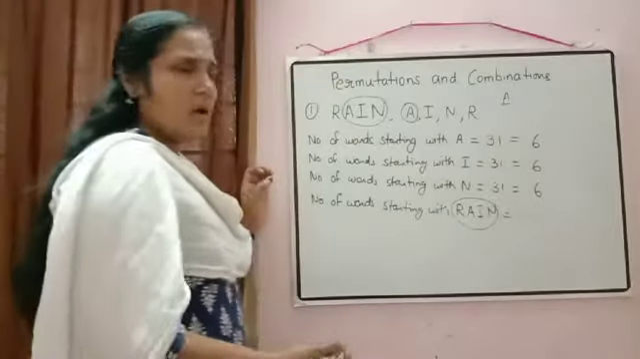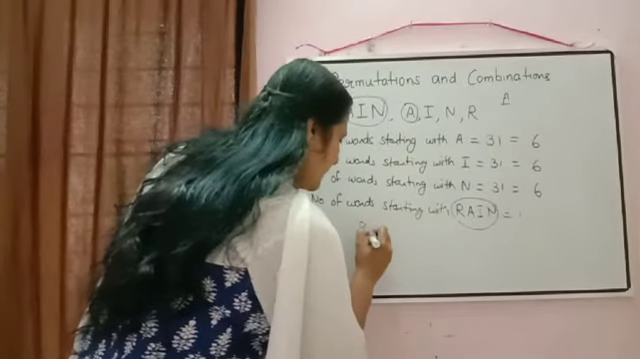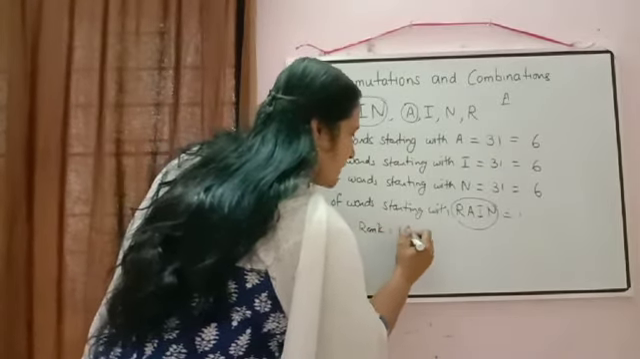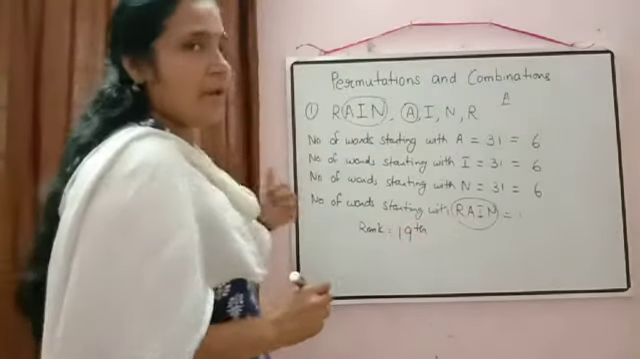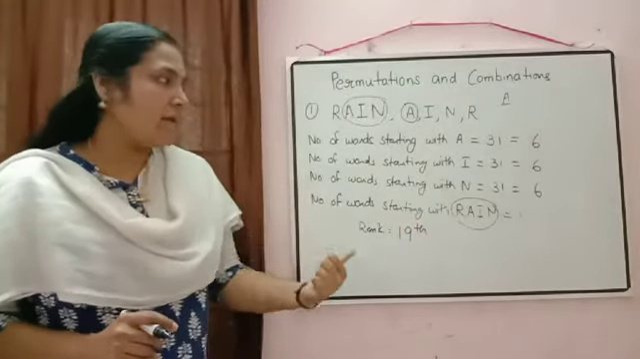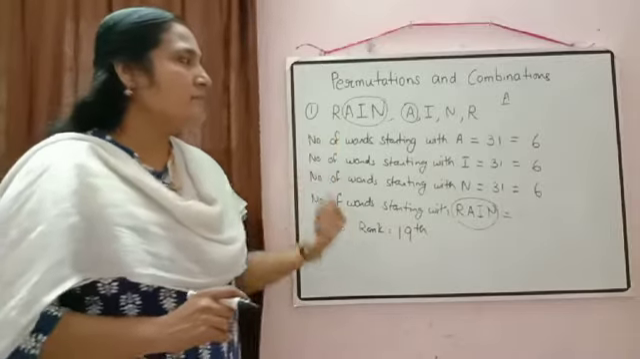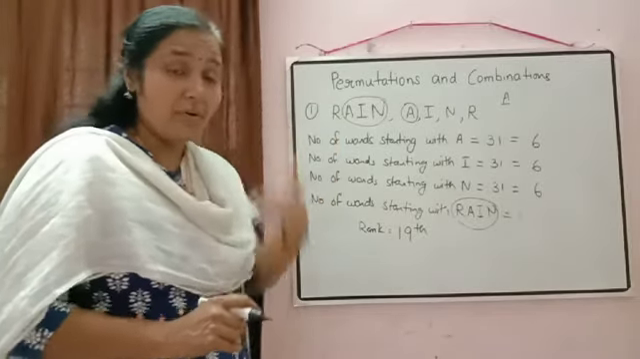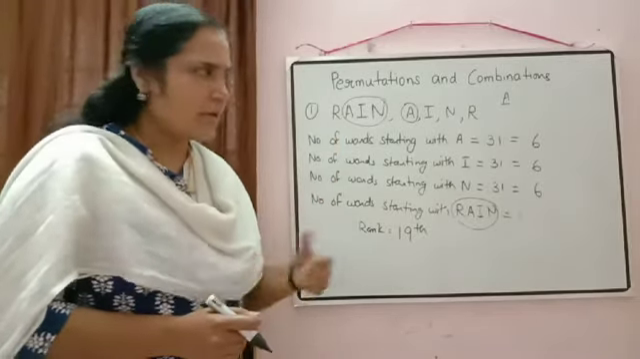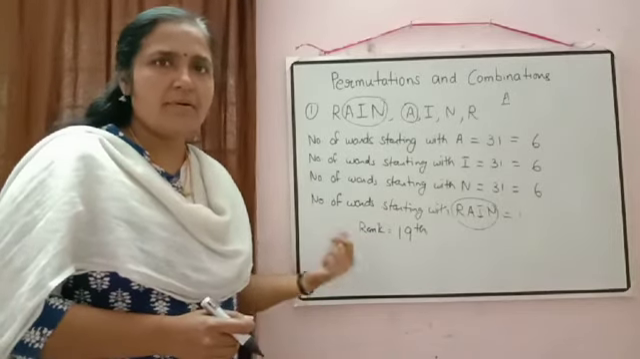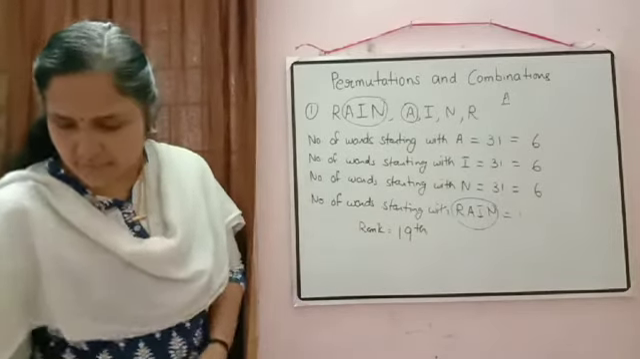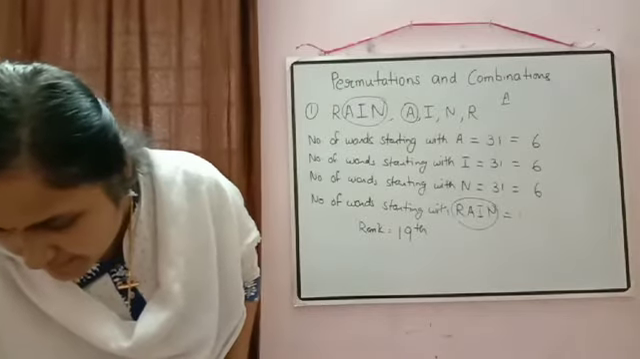Okay. So here we will write down rank is equal to 19th. Rain will be in 19th rank when you will arrange all the letters of the word rain according to dictionary order. So I hope this concept is clear to you. Okay, we will practice some more questions. Write down the next word.